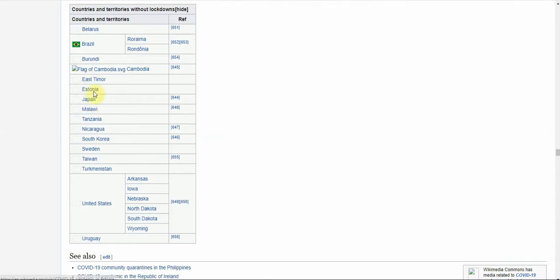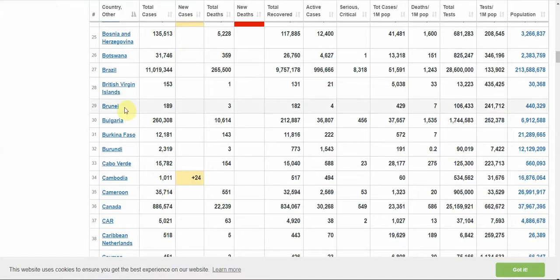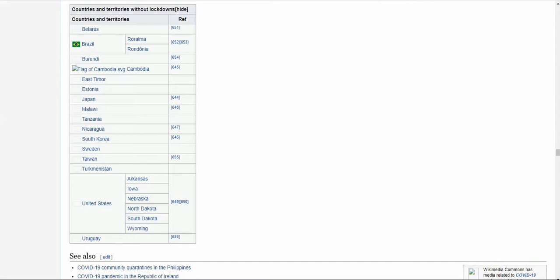Let's skip down to Estonia, and you can look all of these up. Actually, Cambodia. Let's look at Cambodia. It's alphabetical, and they don't report any deaths per million in a country with no lockdown.